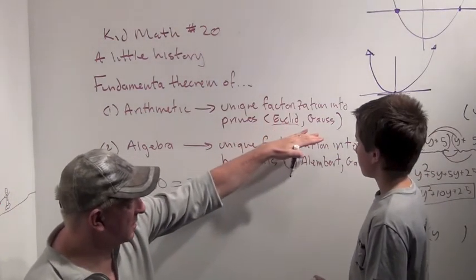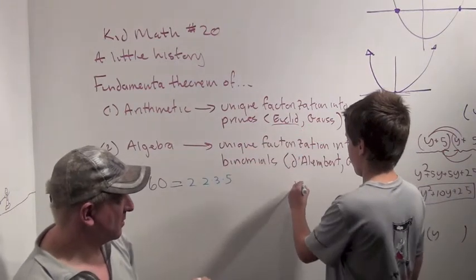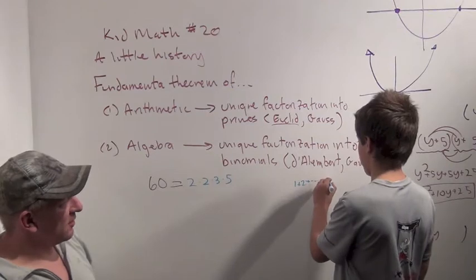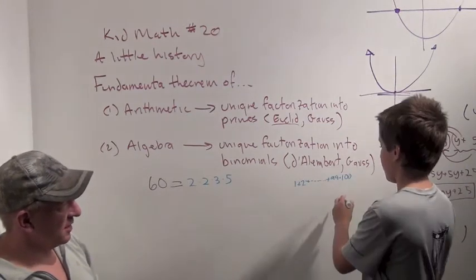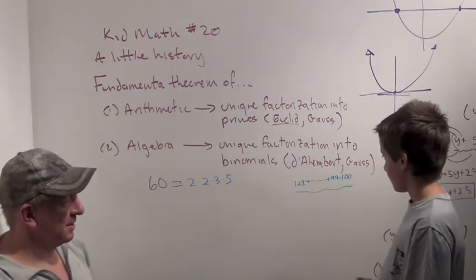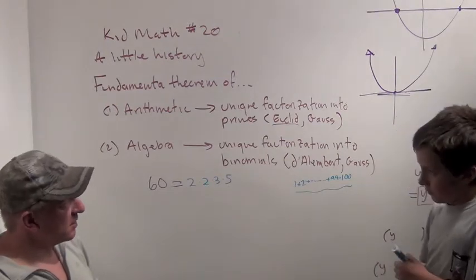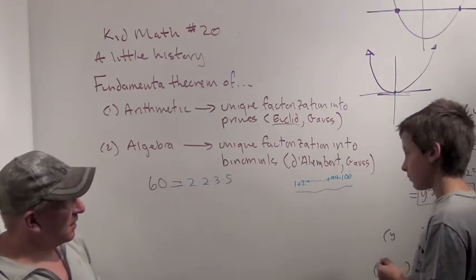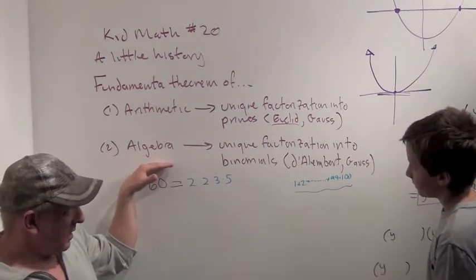And then Gauss. You ever heard of Gauss before? He's the dude who figured out 1 plus 2 plus... 99 plus 100. When he was a young kid, he supposedly got challenged to figure that out, and he figured it out like, bam. A lot of people think Gauss is the greatest mathematician who ever lived. And that brings us to the next theorem, which is one of the things we're studying right now,